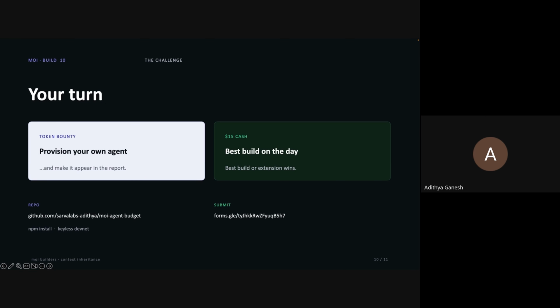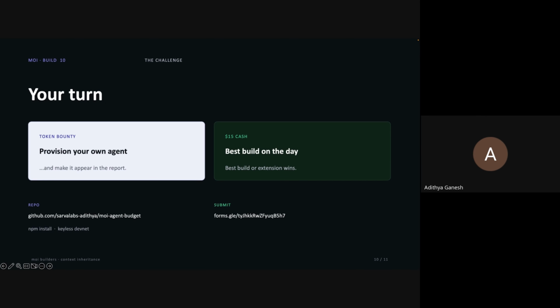And for the $15 cash bounty, which only goes out to one person, the criteria is very, very simple. You're going to have a week to do this. The person to build the best use case of a sub account using a real life agent, and actually showing that all the provenance and the authority is stored on chain, wins a $15 cash bounty.